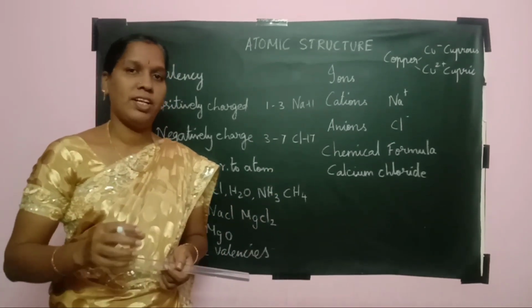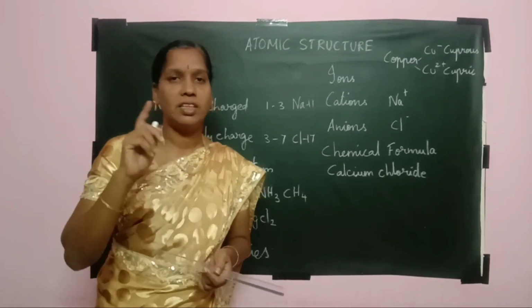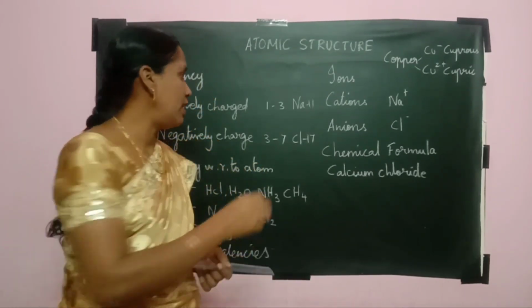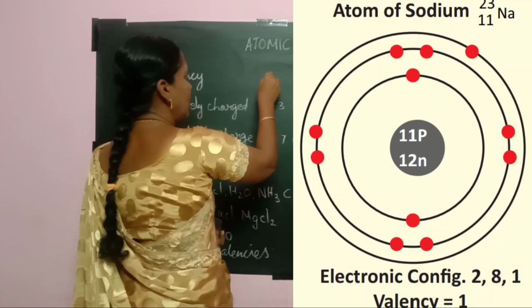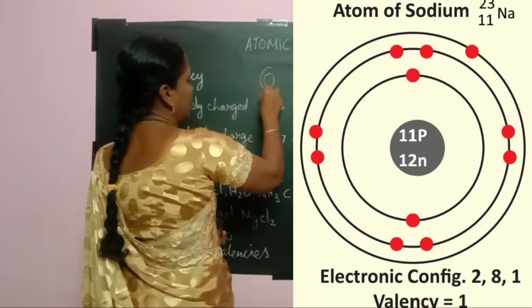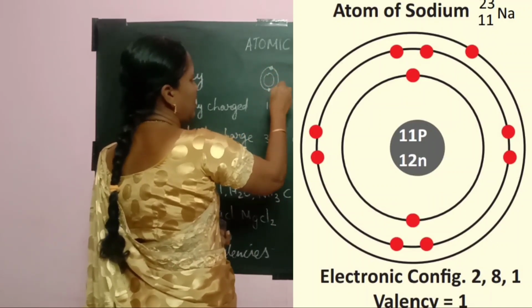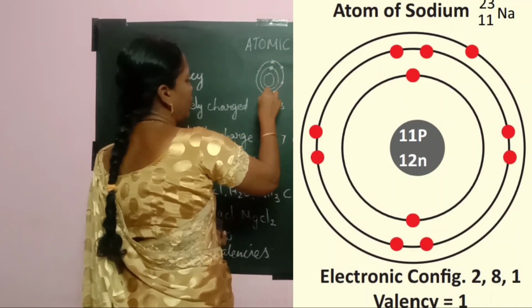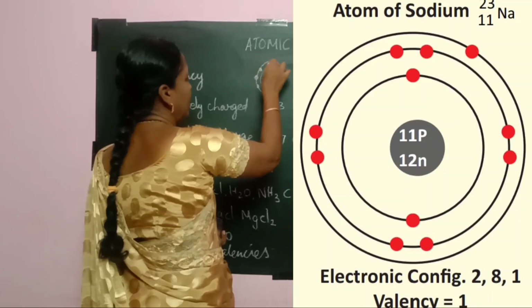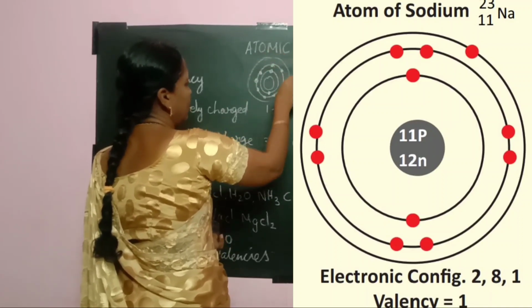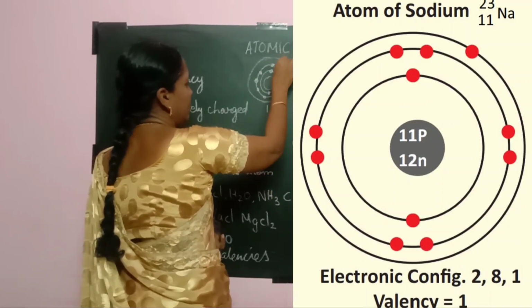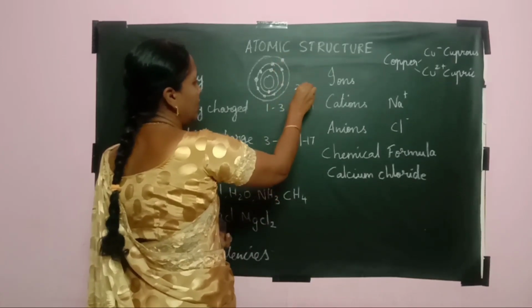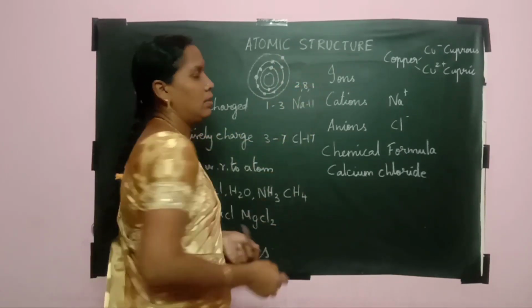Regarding positive charge, we consider atoms of metals having 1 to 3 electrons in the outermost orbit. For example, in sodium the first orbit has 2, the second orbit has 8, and the last orbit has only 1. So it is 2, 8, 1.